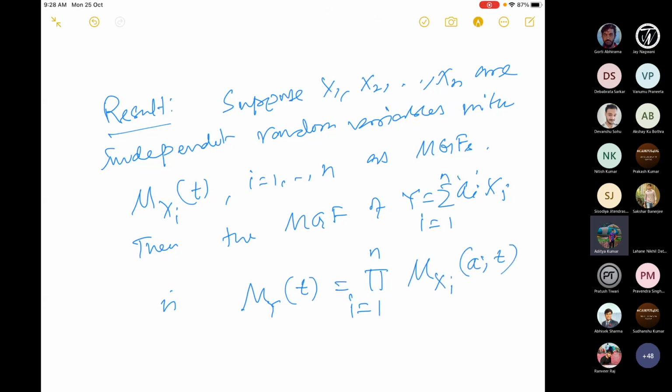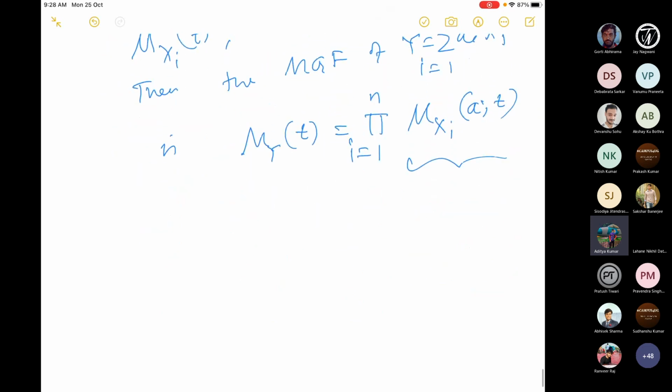Why am I giving this result to you? Because sometimes we may need to find, in a problem, the fourth order moment, or the fifth order moment. So what you do is find the moment generating function. This is nothing but the product of the moment generating functions when these x1, x2, xn are independent. Okay, so let us see a problem.